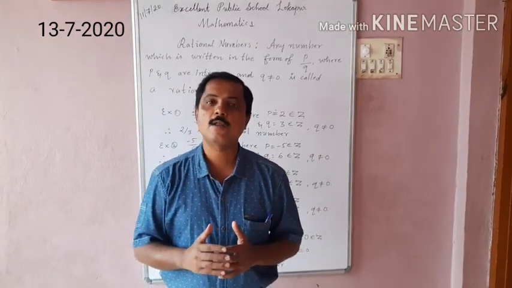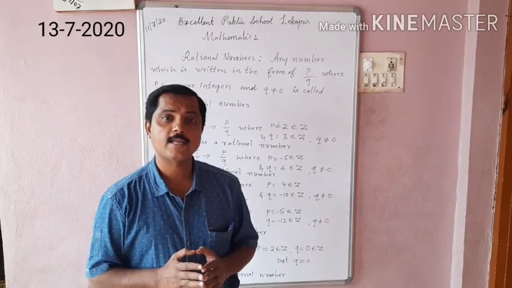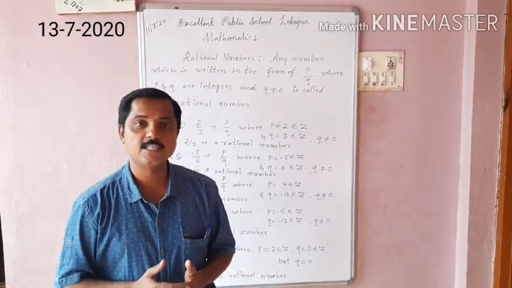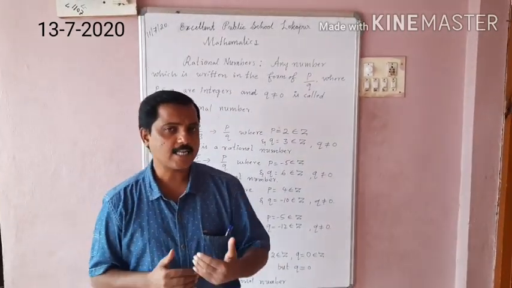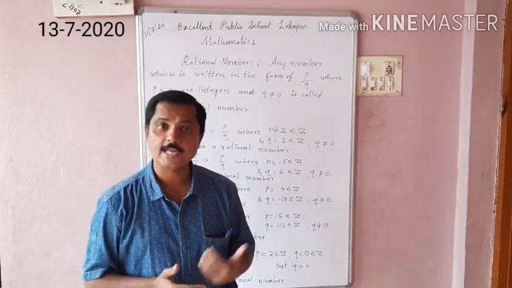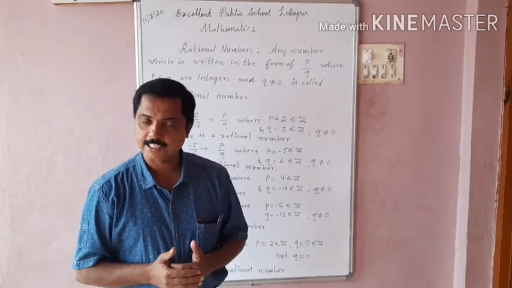The set of natural numbers is denoted by the letter N. The set of whole numbers is denoted by the letter W. And the set of the integers is denoted by the letter Z. But today, children, let us understand why we need one more group of numbers called rational numbers and what rational numbers are. Let us start the session.